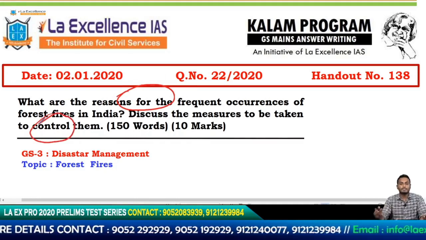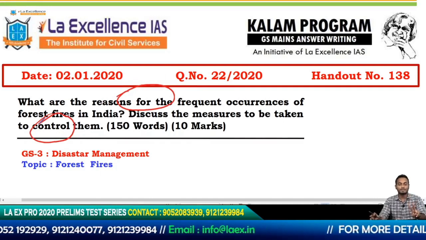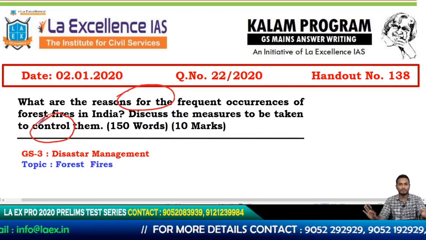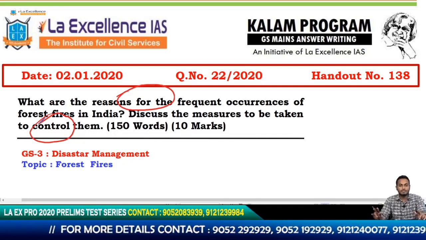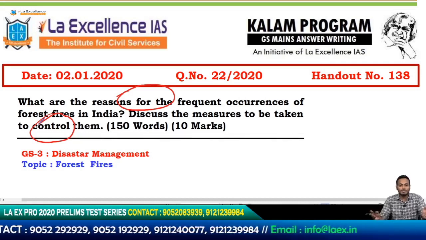This is a simple question if you can think about it in terms of subheadings. It is asking you only two things. First, you have to tell them the causes. Second, you have to tell them the solution. So far, so good. Previously, we were trying to discuss complicated questions. There is nothing complicated as such in this question.